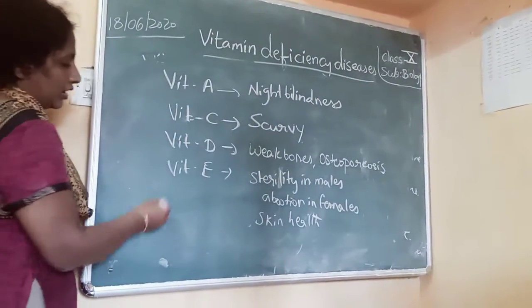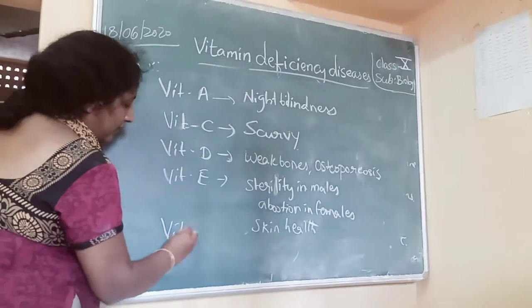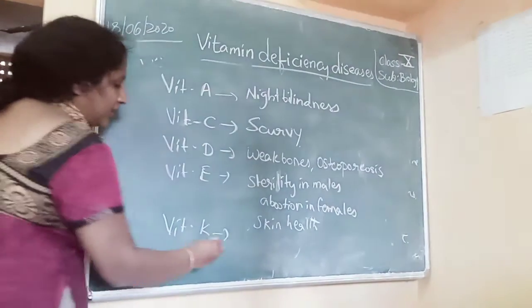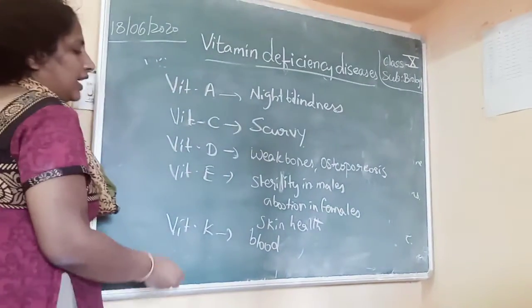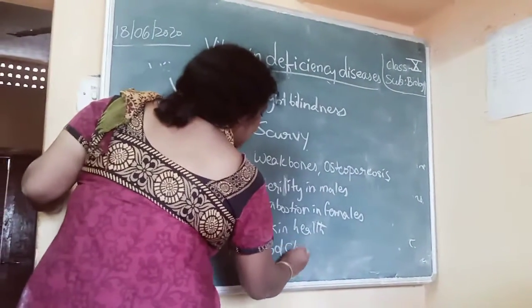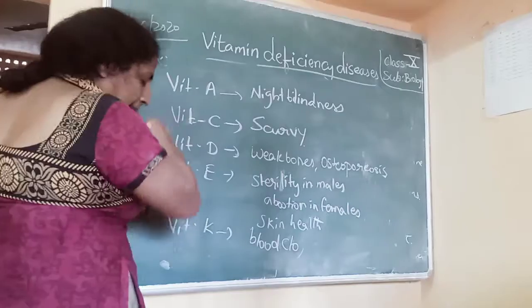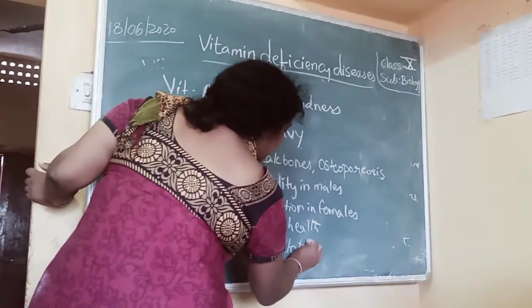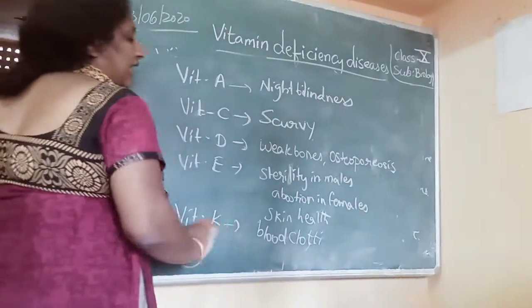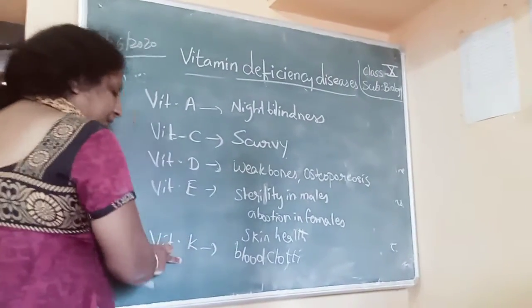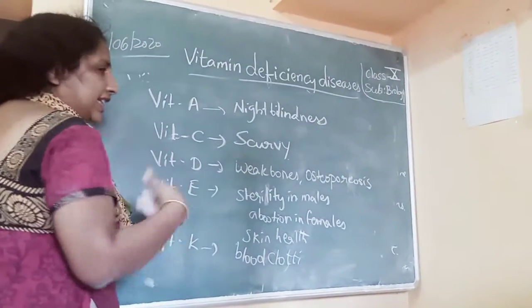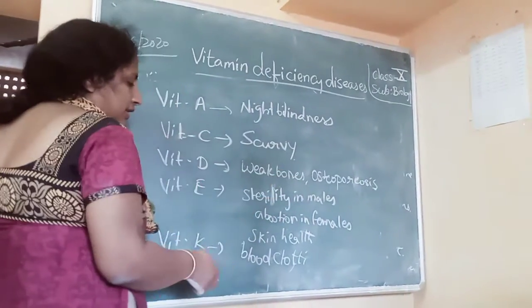Next, what else? Vitamin K. Vitamin K is very important for blood clotting. If vitamin K is deficient in your body, blood clotting takes much time. Blood clotting generally occurs within seconds or within 3 minutes. If vitamin K is deficient, it takes more time to clot.